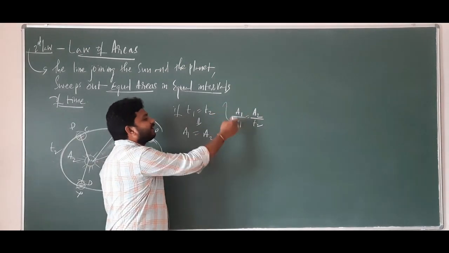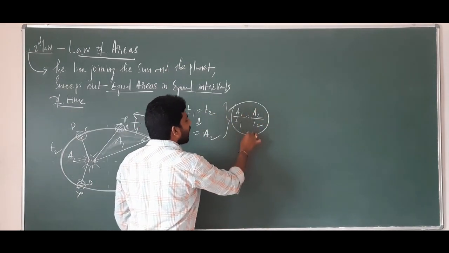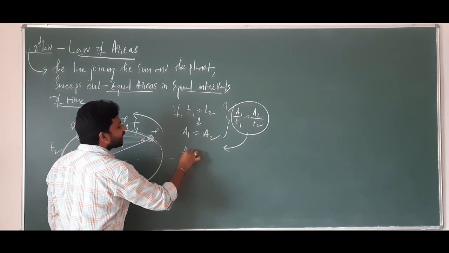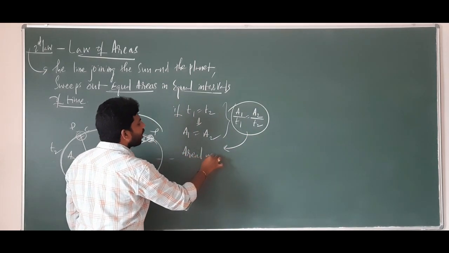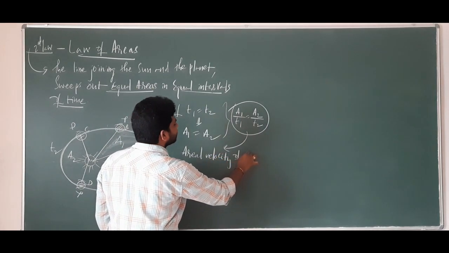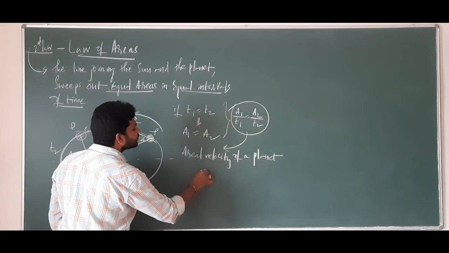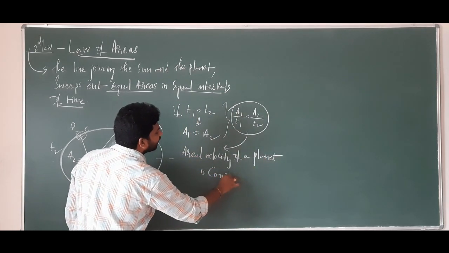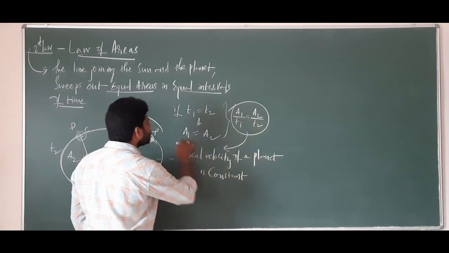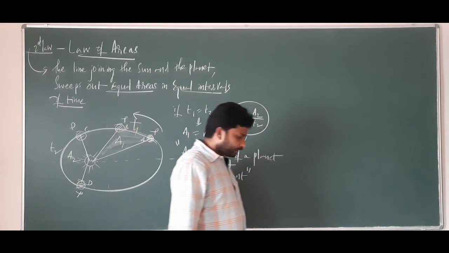When A1 by T1 is equal to A2 by T2, and you know this law, we can write that the areal velocity of a planet is constant. Areal velocity of a planet is what? Constant. This is a very important step.